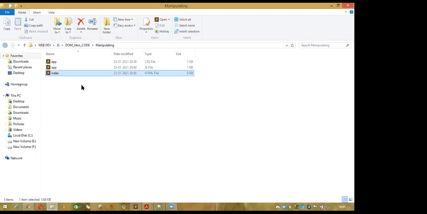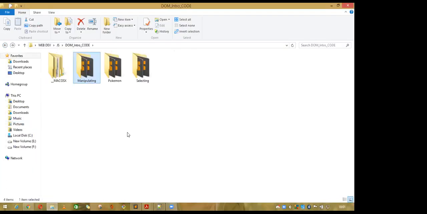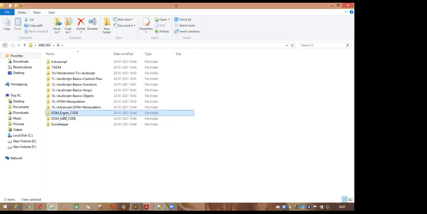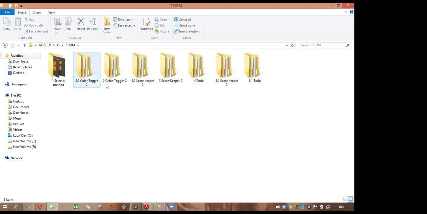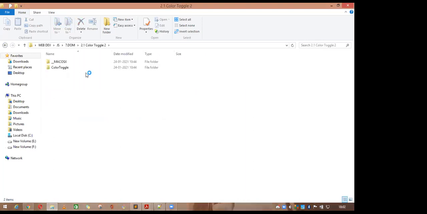Okay, this is not the JavaScript file I'm looking for. Selector toggle. Yes, JavaScript. Let me open this one.